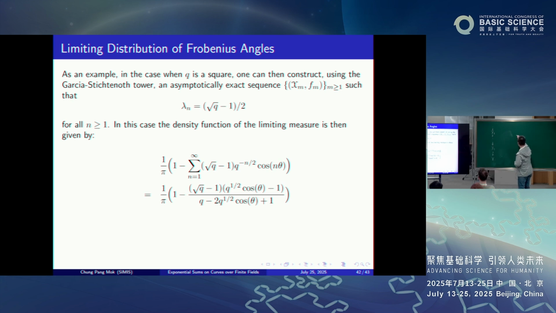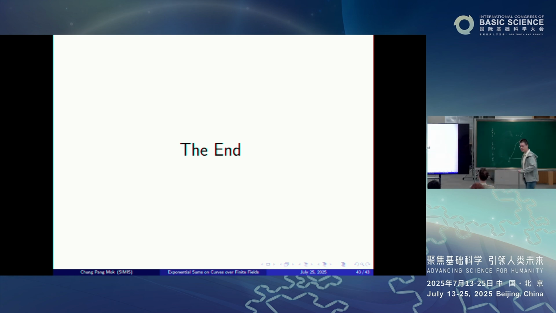For instance, when q is 4, it looks something like this. You see that there is a strong bias for the angle towards being pi, and when you translate back to the exponential sum, that means the real part of the exponential sum has a strong bias towards being positive. Okay, I think this is the end of my talk. Thanks for your attention.